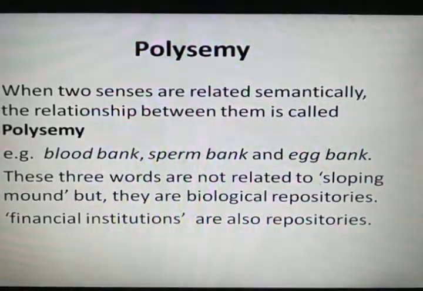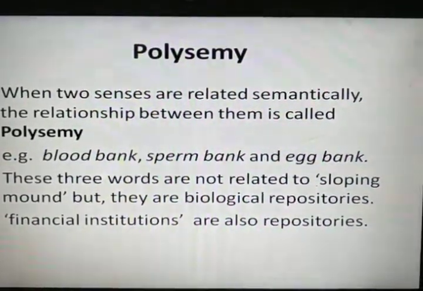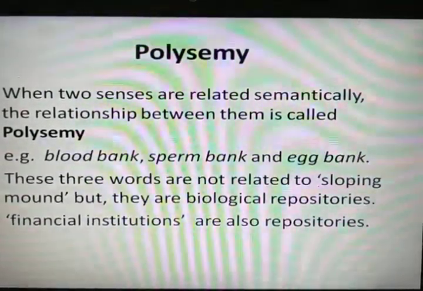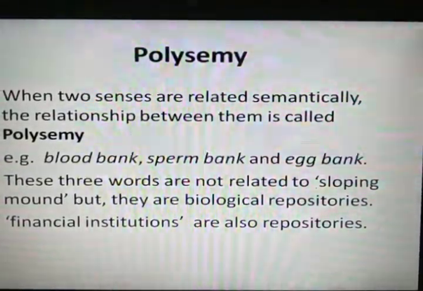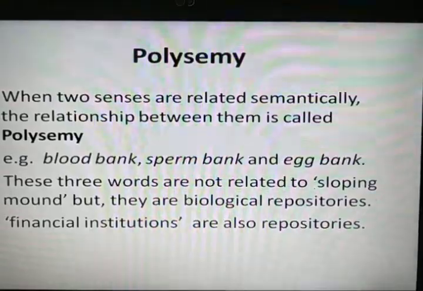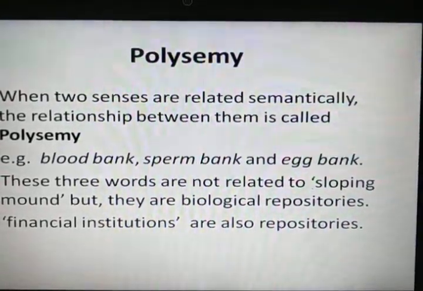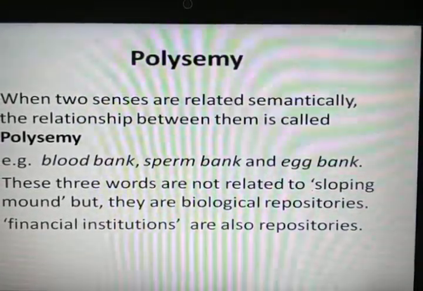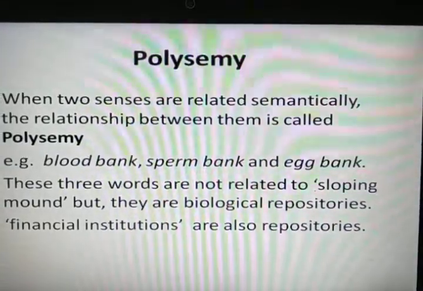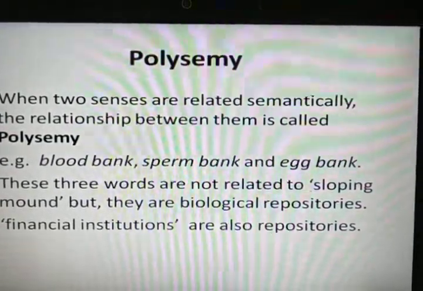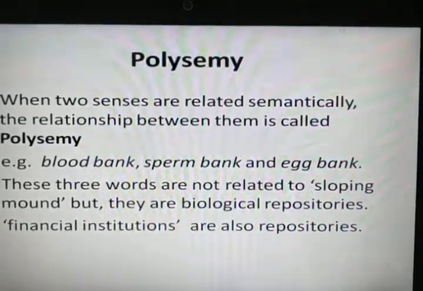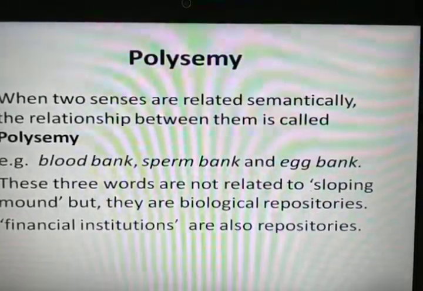For example, consider the words blood bank, sperm bank, and egg bank. These three words are not related to the sloping mound. They are not related to the bank of the river, but they are biological repositories. Blood bank is a biological repository. Sperm bank, egg bank, all these three words represent a biological repository.